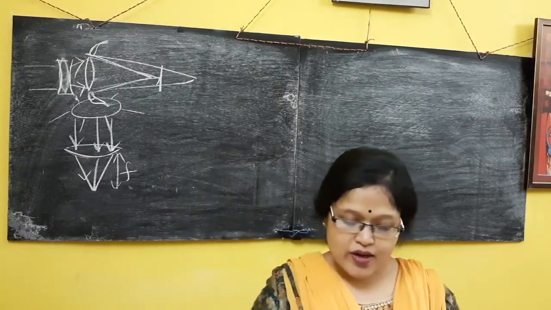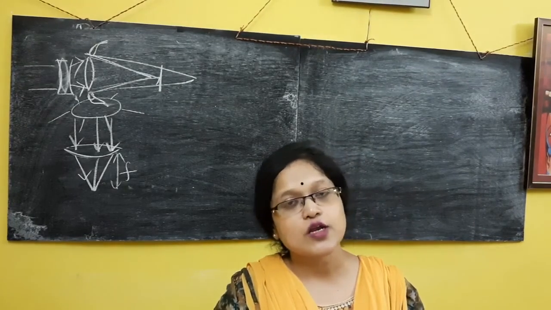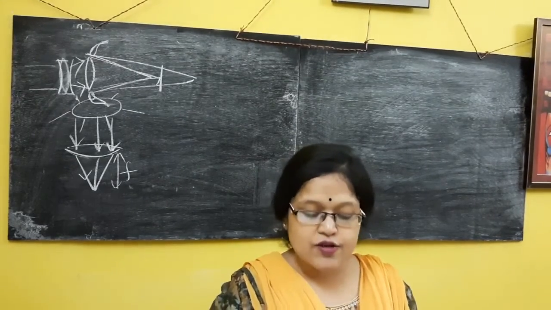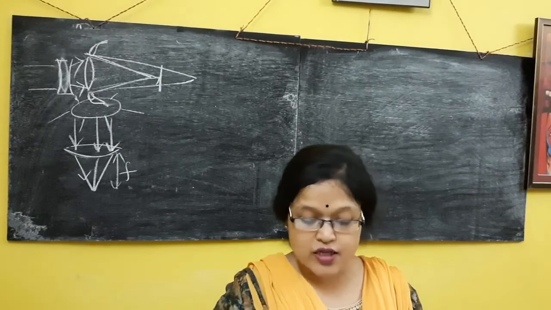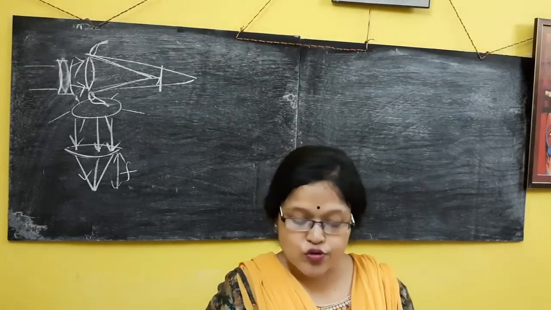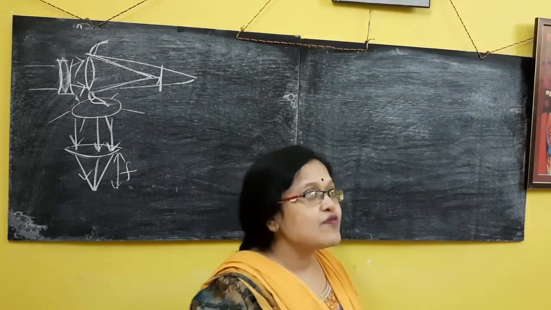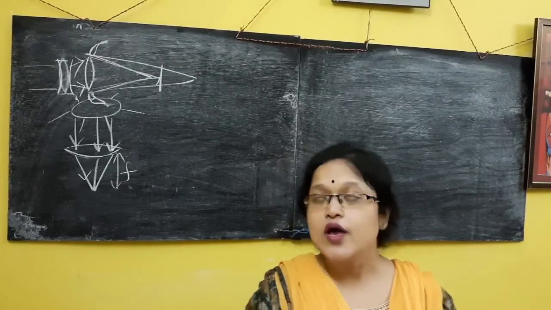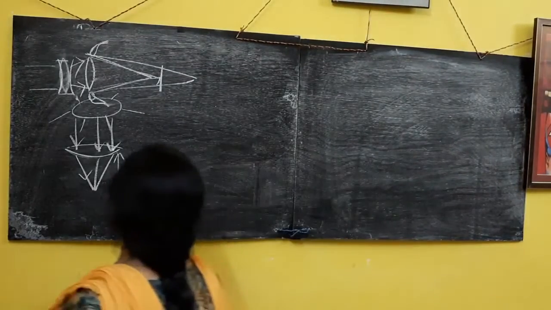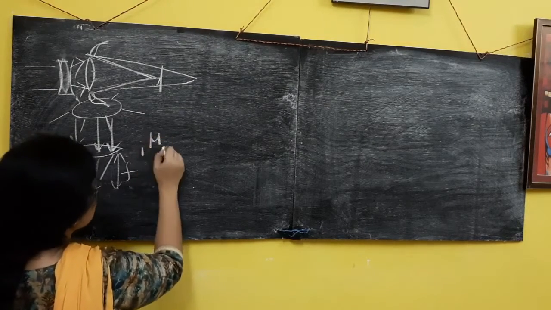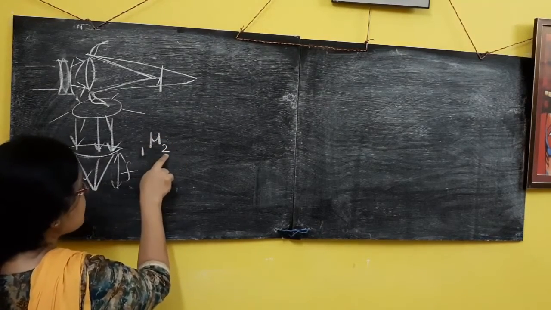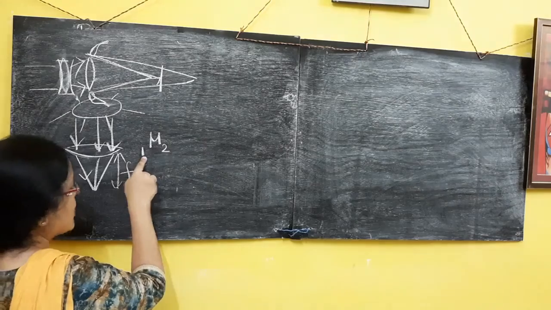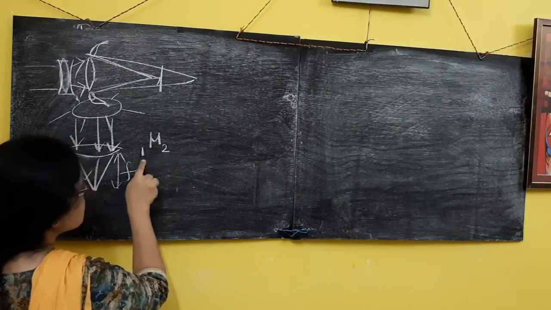Now, the next question: what is the relation between relative and absolute refractive index? Before proceeding, I had given the definitions of relative and absolute refractive index, because if you don't have the notes, you will get the data from here. Relative refractive index is nothing but the same old refractive index that we know. If I denote it as mu 1 2, I am calculating the refractive index of medium 2 with respect to medium 1.